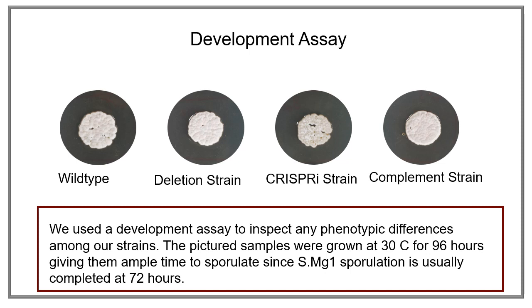Following that, the CRISPR-I strain tests for any developmental effects of the CRISPR-I method, while the complement strain genetically restores the deletion mutant to wild type, letting us see if there is any effects that are specific to the mutation process. There was no determinable phenotypic differences among the strains. This suggests that the targeted gene does not affect developmental aspects of this organism.